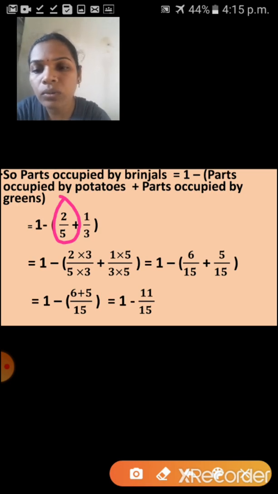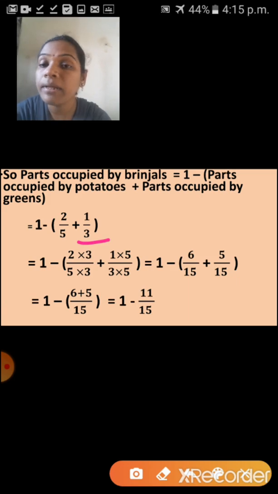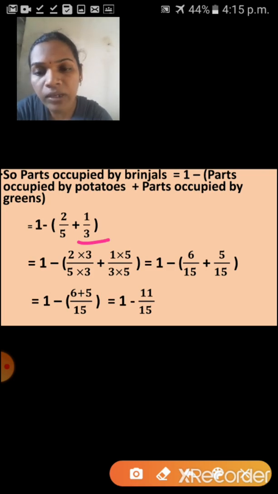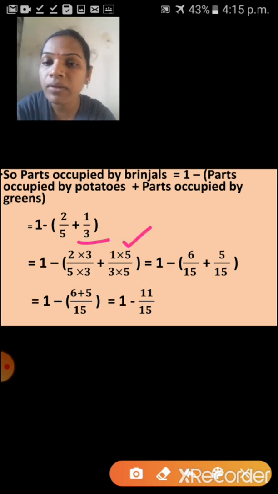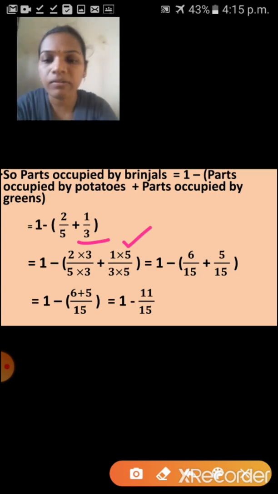So 2 into 3 upon 5 into 3 plus 1 upon 3 here. Next fraction is what? 1 upon 3. But here the denominator, what do you have to do? Yes, we have to convert into 15. So 3 5s are 15. So the numerator also you have to multiply with 5. So 1 into 5 upon 3 into 5.